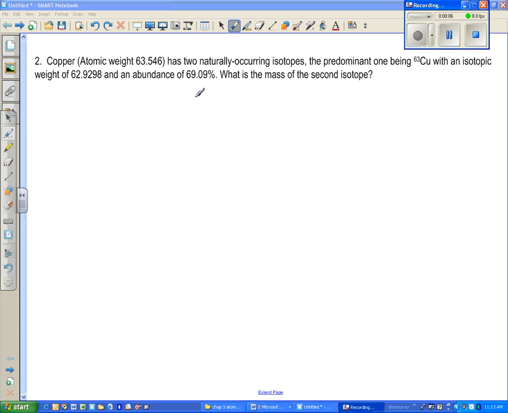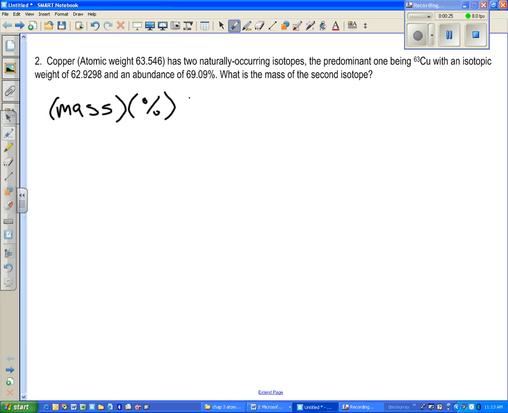This is homework problem number 2 off the average of the naturally occurring isotopes, and it's a weighted average. So we need to have two different masses, and those masses need to be multiplied by the decimal of their percentages. And so we have a mass times a percent plus a mass times a percent. In this particular case, there's only two terms because there's only two isotopes shown, and that's going to equal our weighted average.